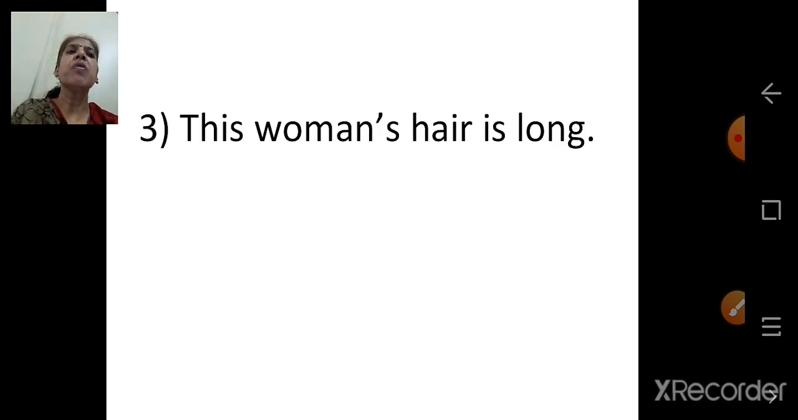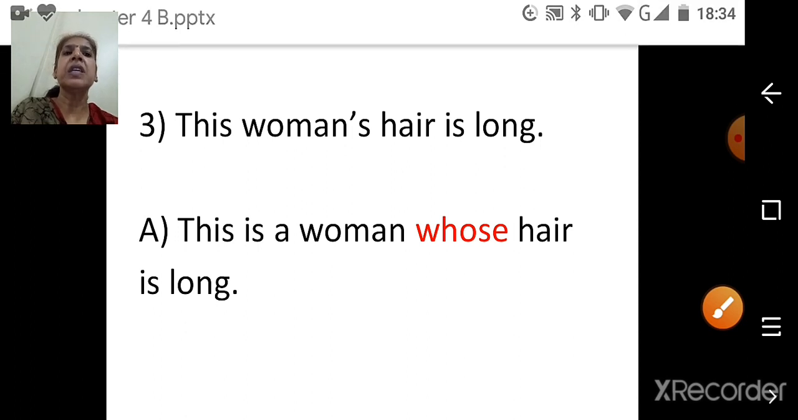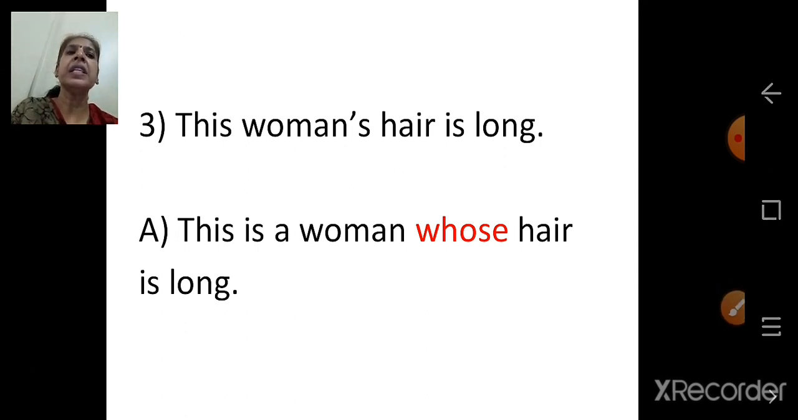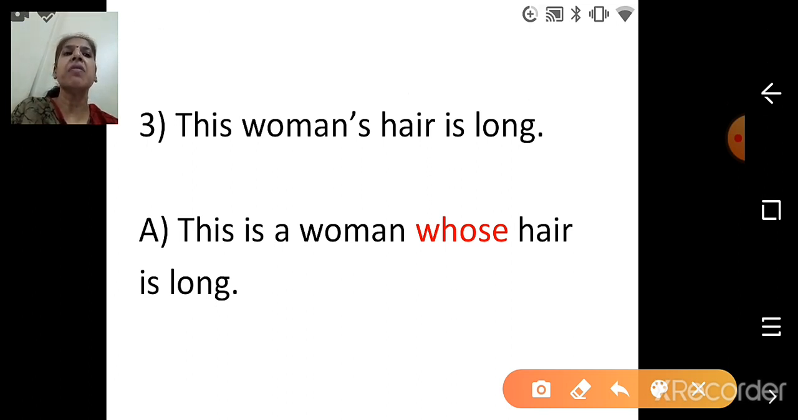Next, this woman's hair is long. Whose hair is long? Woman's hair. So we will begin the sentence with This is a. Answer is: This is a woman whose hair is long. So first thing, begin the sentence with This is a. Where are we using whose? Woman's hair. So whose hair is long.